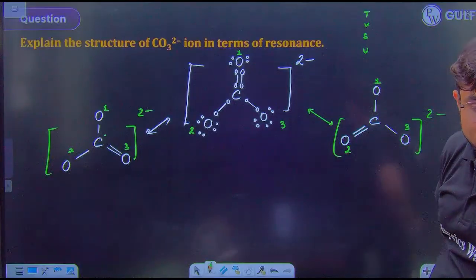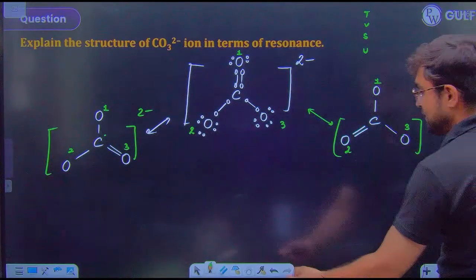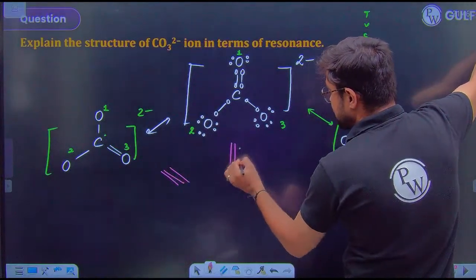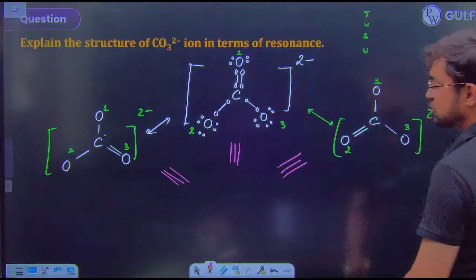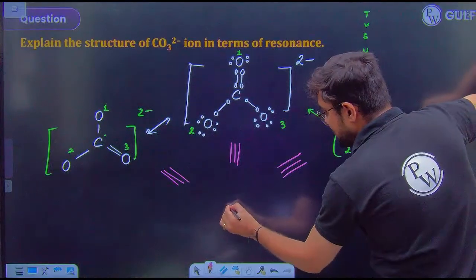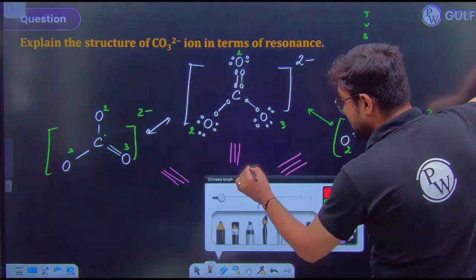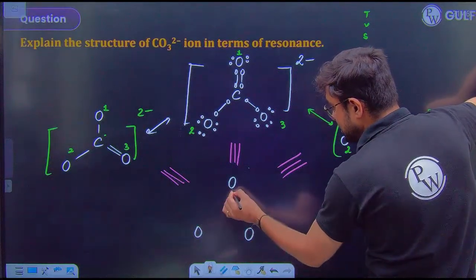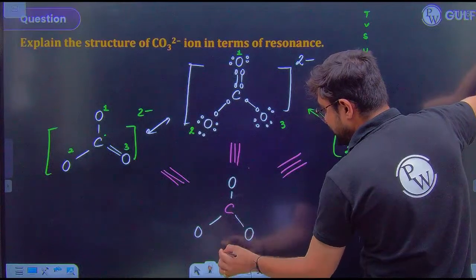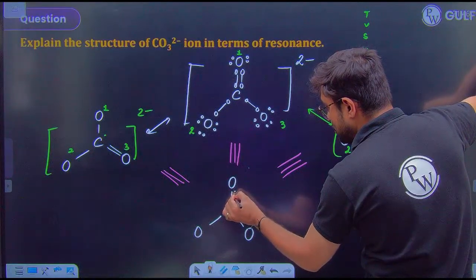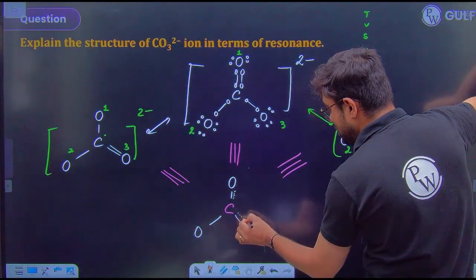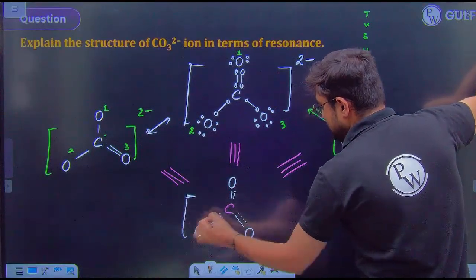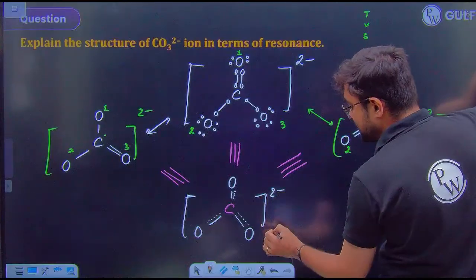Yes, everyone. So now when you have to make its resonating hybrid structure, you will take arrows like this. You will write carbon in the center, you will write oxygen, oxygen and oxygen here. You will make 3 single bonds, and then you will make dots for the lone pairs, and you will make a 2 negative charge here, and that will be your most stable resonance hybrid.